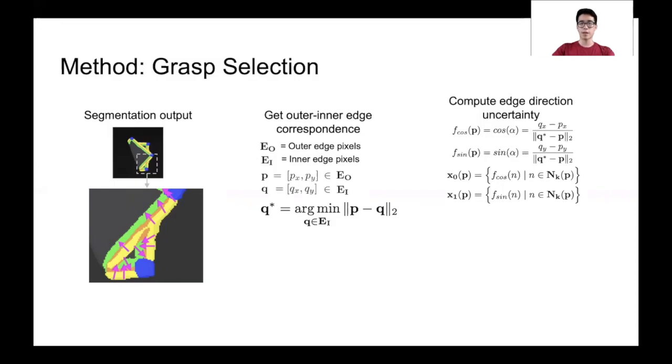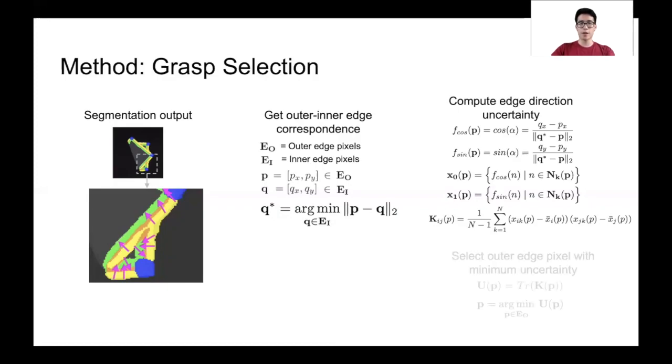As can be seen in the image, there are some regions where every direction vector in a neighborhood points in a similar direction, and some regions where nearby vectors point in different directions. We compute the covariance matrix of the angle components in x0 and x1, and we do this for every outer edge pixel P in the image.